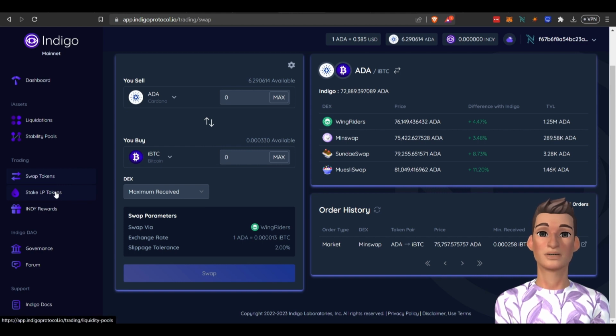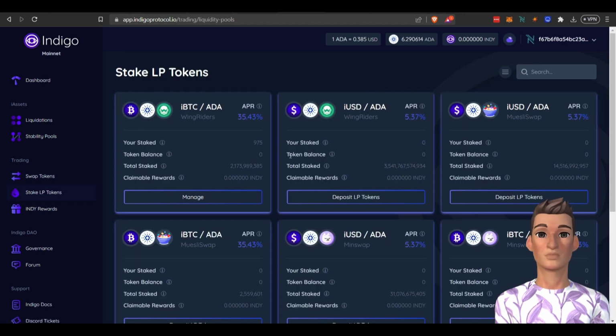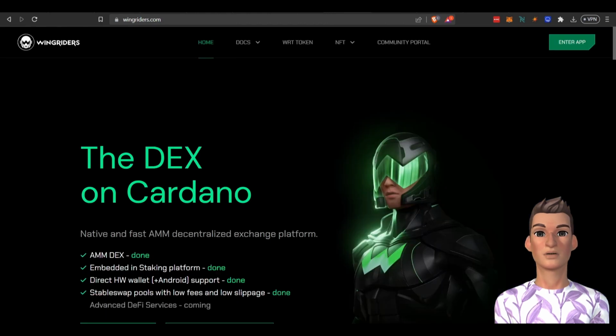So once I have that, let's say I want to come on here and look at where can I make passive income? And it looks like right now you can make the most with this iBTC ADA. So I'm thinking, wow, how do I get involved in this? What you're going to need to do, and you're going to have to follow along here, is swing over to Wingriders.